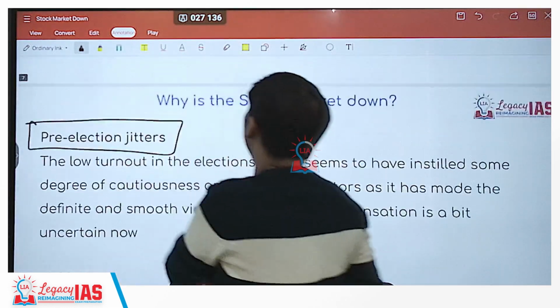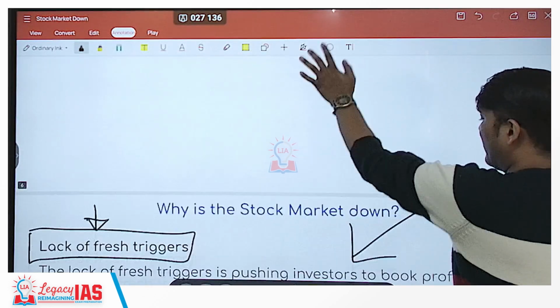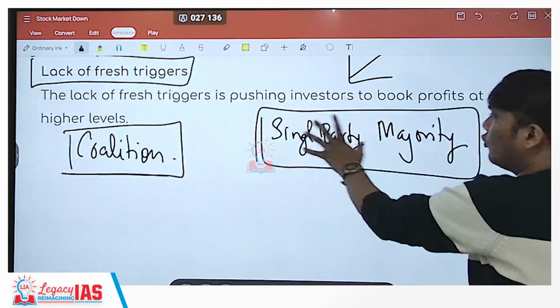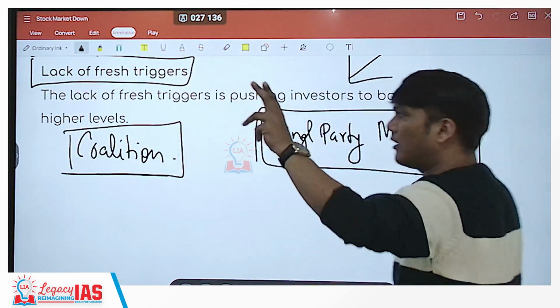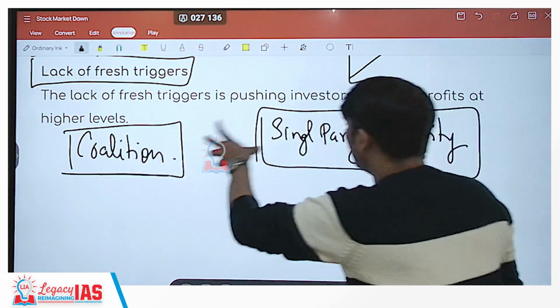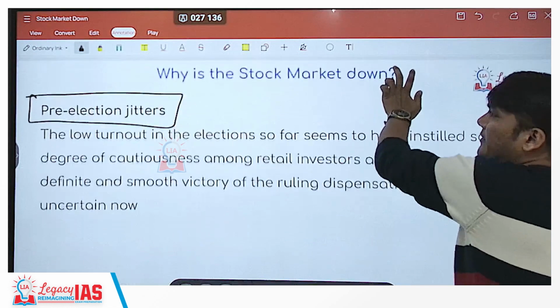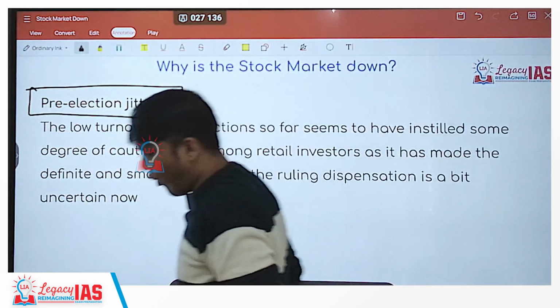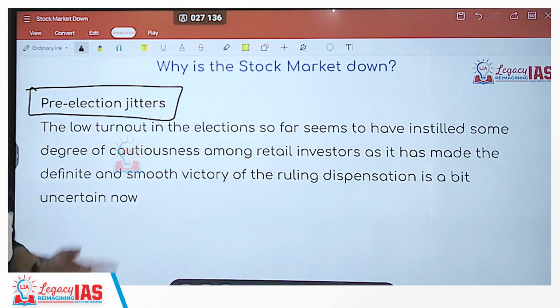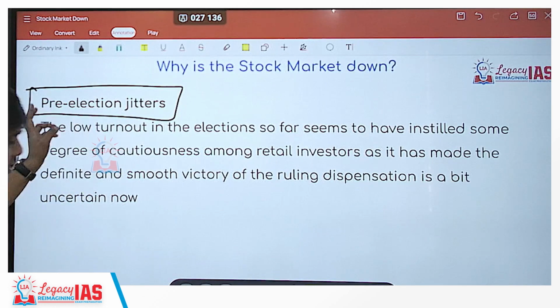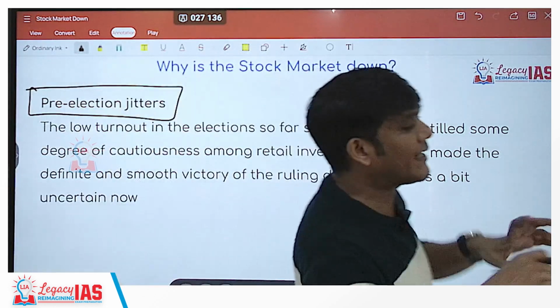As I said, a single party majority would help if you are sure who's going to win and how the government is going to be formed. Will it be a coalition? Will it be a single party? It helps the sentiment. But right now, elections are going on, but the results are not yet out, of course. So there are pre-election jitters. There are jitters before the results of the elections are out.